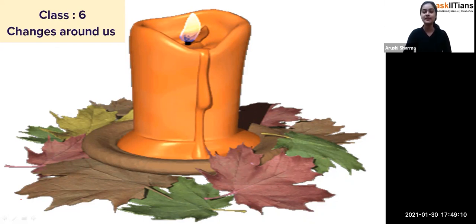So, students, before starting the actual chapter, I want to tell you a very important thing: the name of this chapter is the changes around us. Can you imagine, the name of the chapter is only changes around us. So whatever changes are going on around us, whether it is the changing of day or night, or the changing of food, like food to the eatables. Food is also eatable, but we can't eat raw vegetables, we have to cook them, so that's why I'm saying eatable. Okay, don't get me wrong.